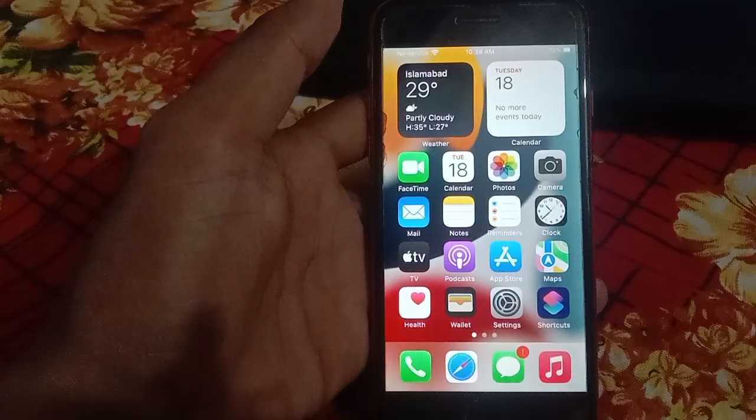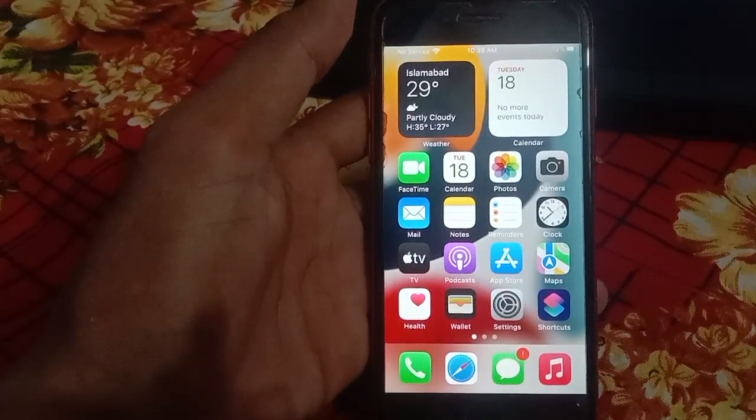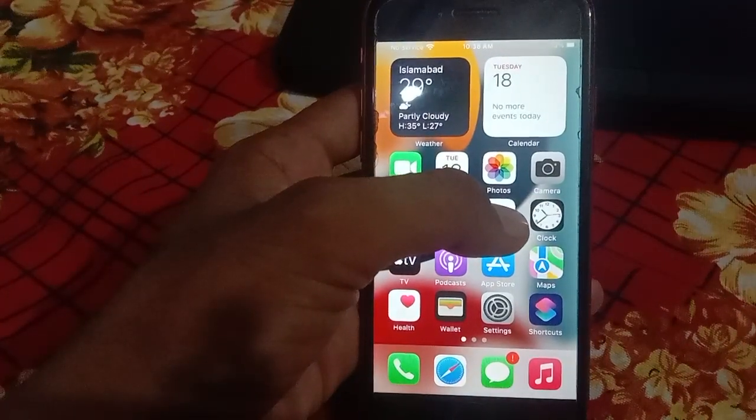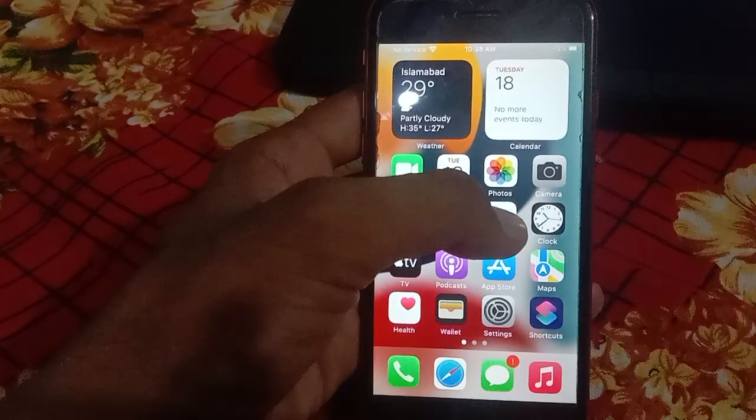After watching this video, I hope you will all know how to fix it when your iPhone screen turns black and white.